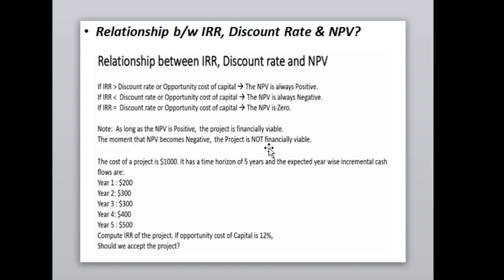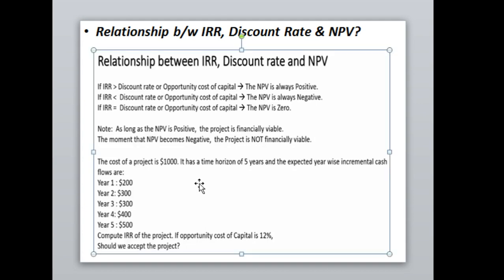Okay, we have just discussed the relationship between the IRR and the NPV, and again we are going to utilize a question to discuss IRR. The cost of a project is 1000, and it has a time horizon of 5 years, starting from now. The expected year-wise incremental cash flows are 200, 300, 300, 400 and 500.